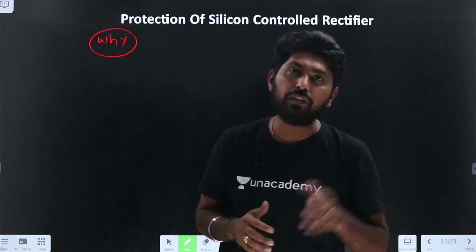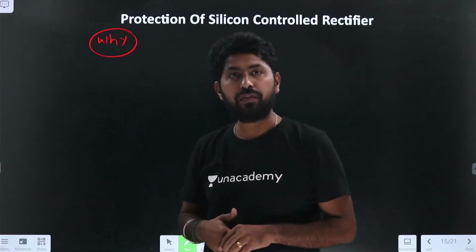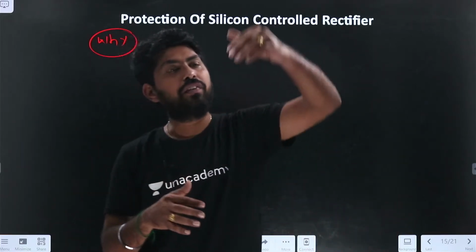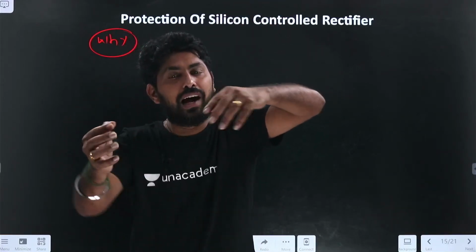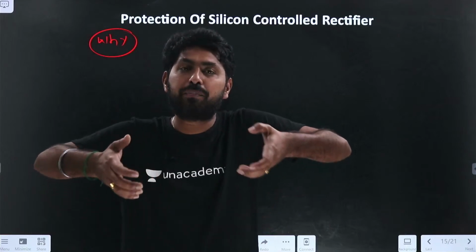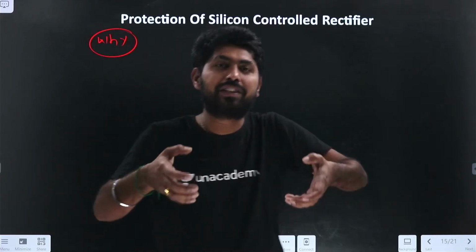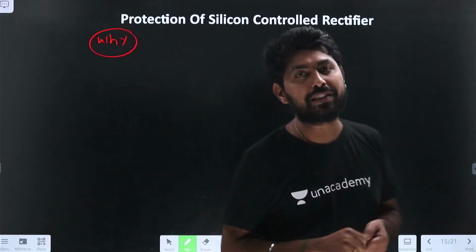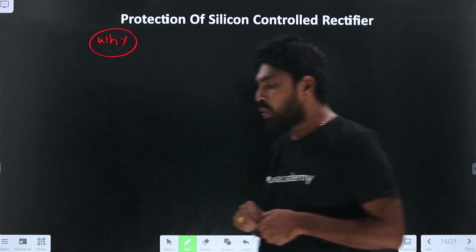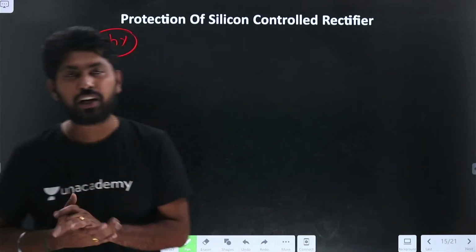When will it be turned off? The SCR can be turned off when the anode current equals 0 or the anode current is less than the holding current. The reverse voltage must be applied for a certain period of time, and that period is called the circuit turn off time, and this circuit turn off time should be greater than the device turn off time, right? So this is the basic SCR turn on and turn off condition.